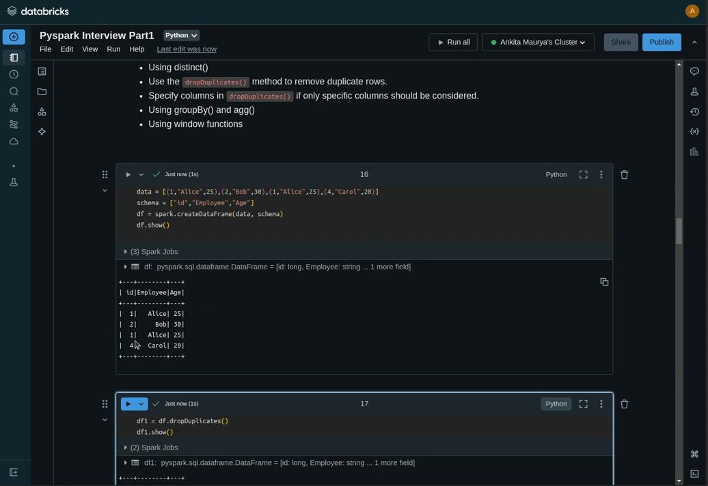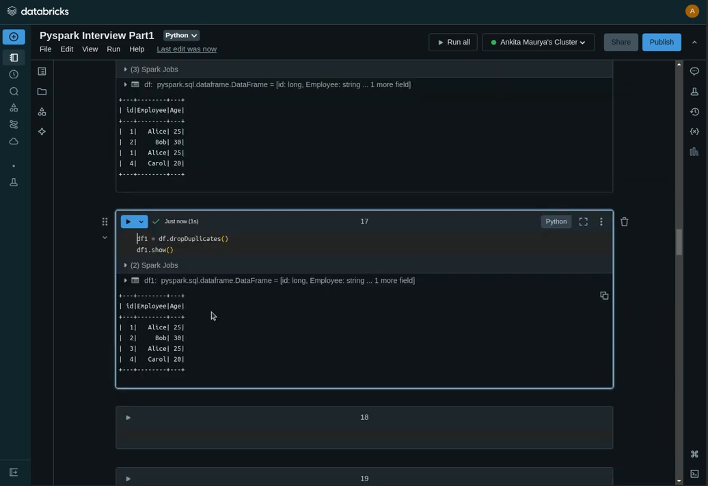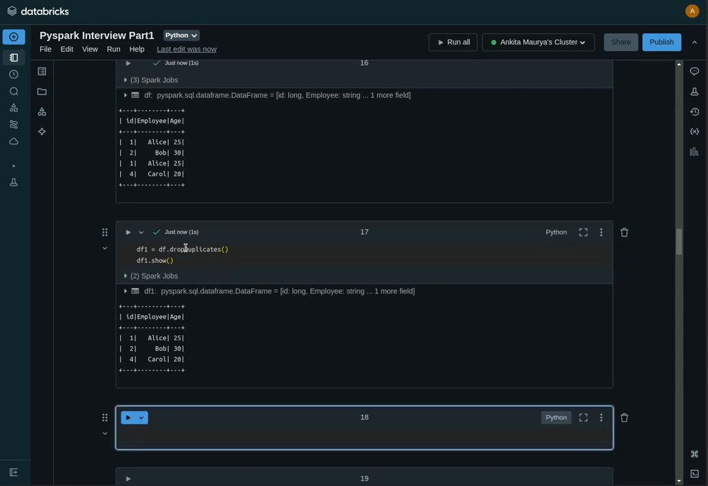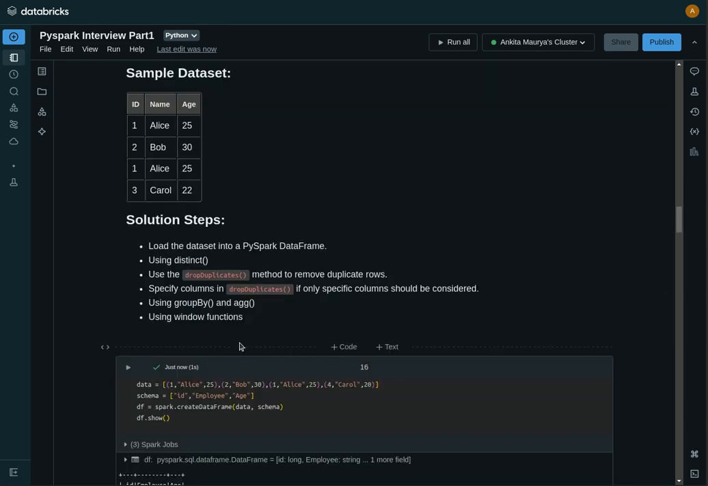On the basis of this you can apply dropDuplicates. Now we have just three records. The duplicate record is deleted, or you can see that it is removed. Like this you can find the duplicates.